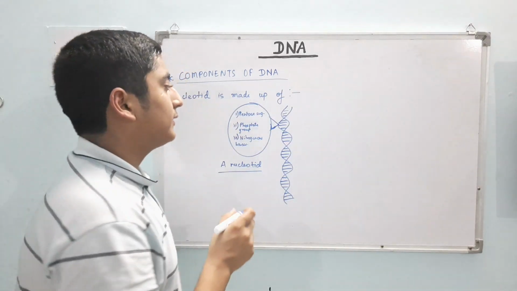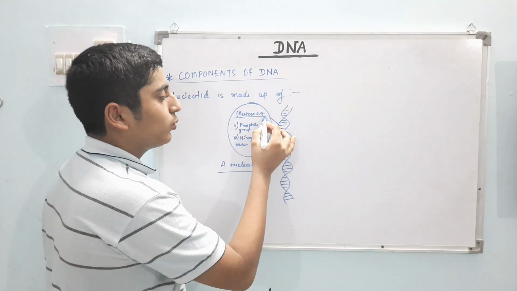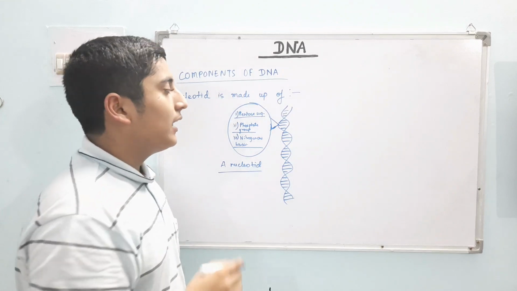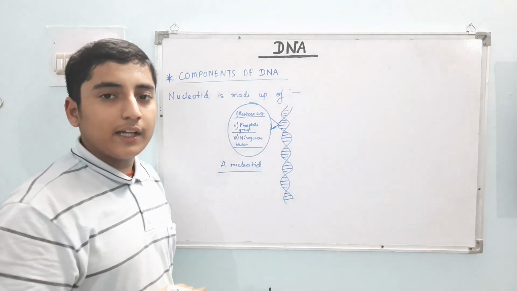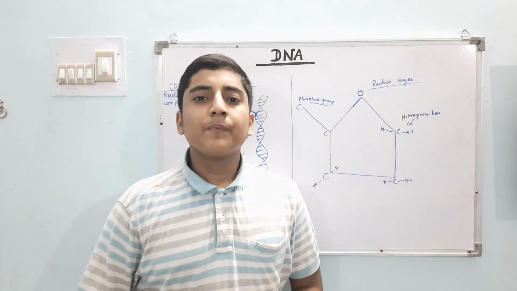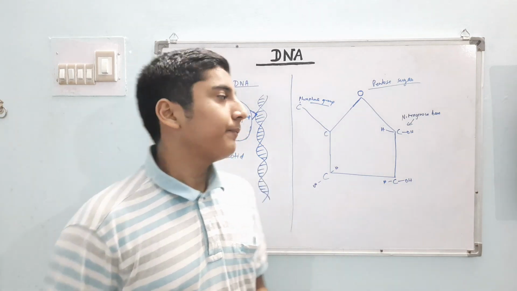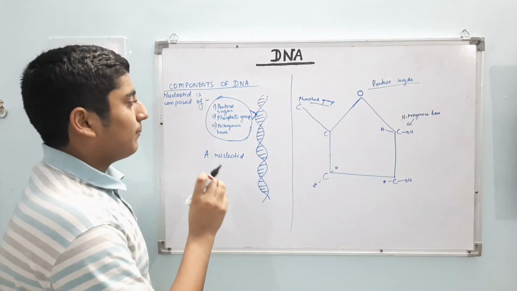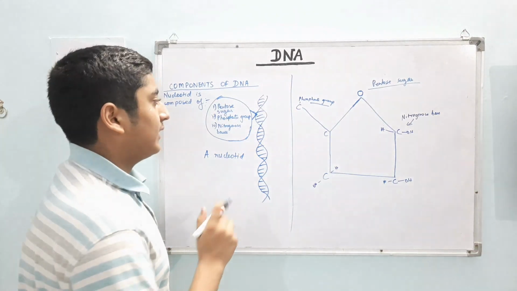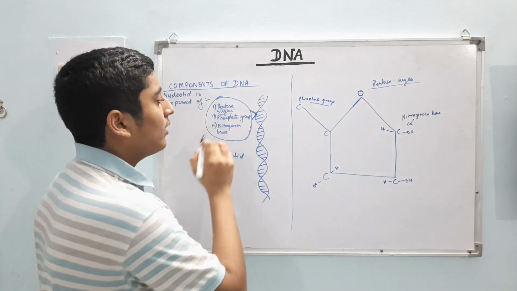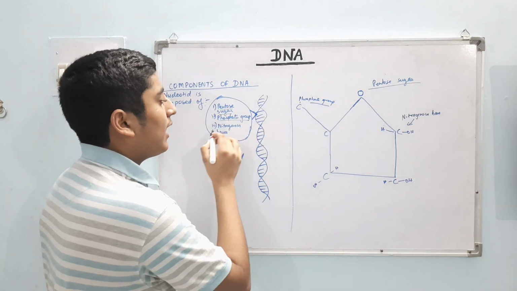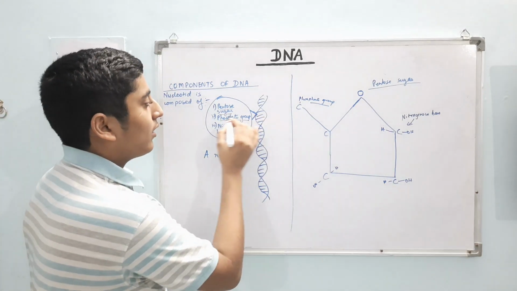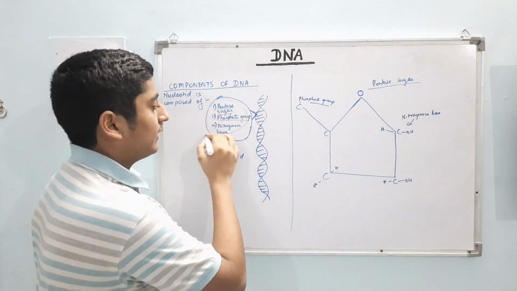So a nucleotide is made up of first a pentose sugar, second a phosphate group, and third a nitrogenous base. Now we will talk about these in detail. Now we will discuss the components of the DNA. Look here, the nucleotide of the whole DNA is composed of three main components: first, pentose sugar, second, phosphate group, and third, a nitrogenous base. So a small nucleotide is composed of three components.